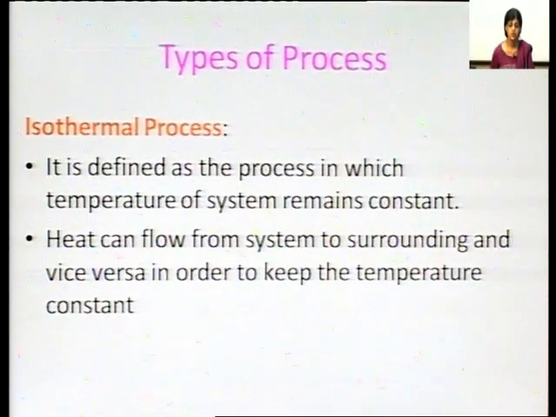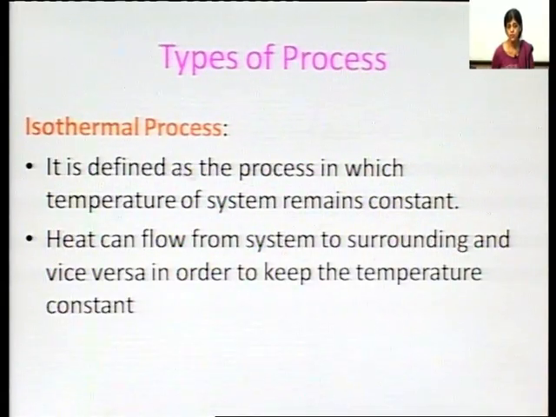Then we are discussing the types of process. We have various types of processes. The first type of process is known as an isothermal process. An isothermal process is defined as the process in which the temperature of the system remains constant.